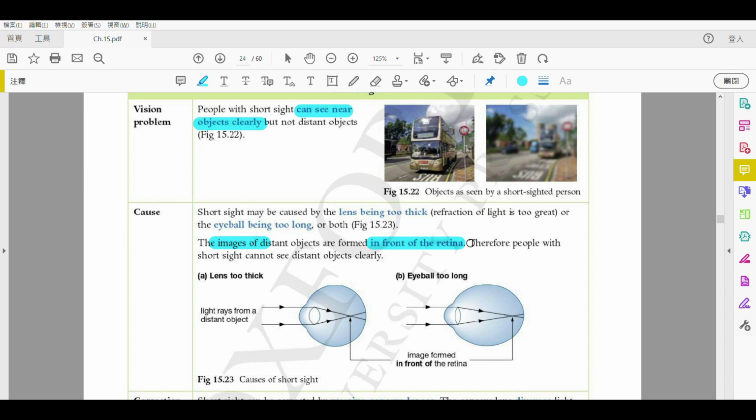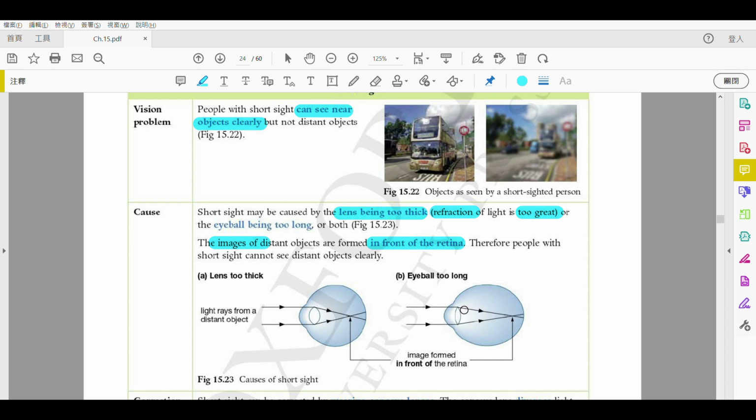So there are two reasons. One of them, refracted too much. 過度折射. Alright, refracted too much. Why is it refracted too much? Because your lens are too thick. The refraction is too great. Okay, you refracted too much.